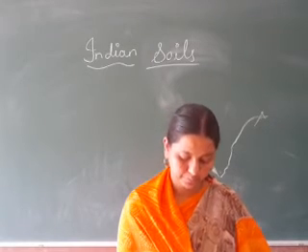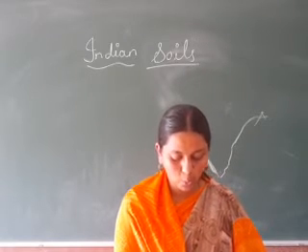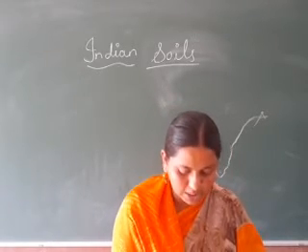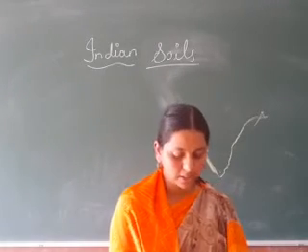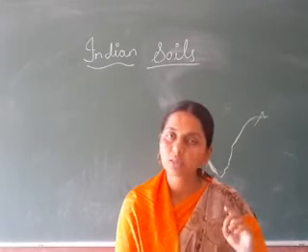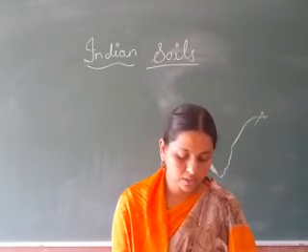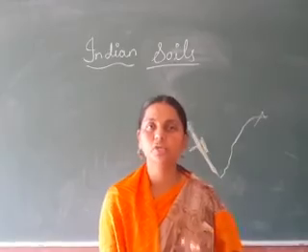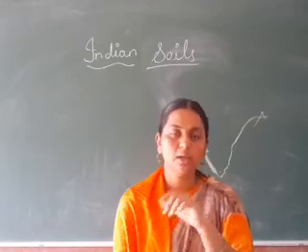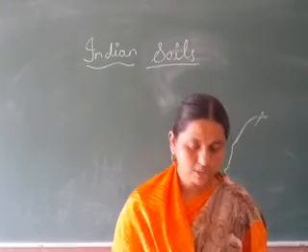Causes of soil erosion. See here, the main causes of soil erosion are deforestation, overgrazing, shifting cultivation, faulty methods of cultivation, use of topsoil for making bricks, tiles, etc. So here in this chapter, soil erosion, causes of soil erosion, effects of soil erosion and conservation of soil erosion, all this is very important. Many times they have asked a question. And also here these 6 types of soils are there. In that also they have asked an applied question. If it is this kind of soil, what crops can you grow? They will give options or they will ask for 1 mark. You should write.